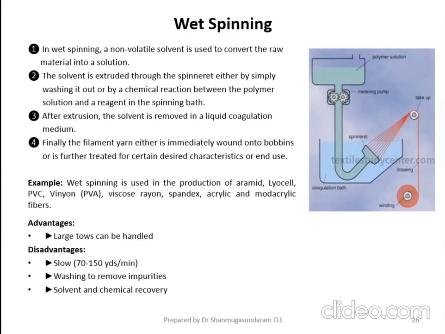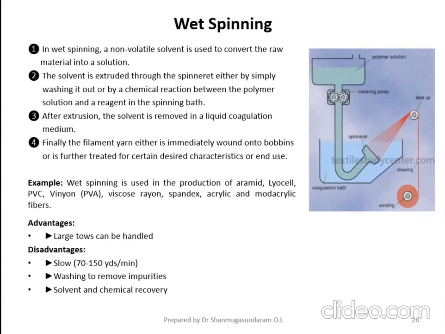Please look at the slide. 70 to 150 yards per minute. It is very slow speed. So the production rate is very slow when compared to the dry spinning technology, even when compared to the melt spinning technology. Then washing to remove impurities. So you have to wash the material to remove the impurities present in the filament. But this is not the case in dry spinning as well as in the melt spinning process.